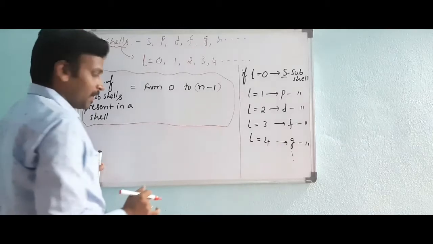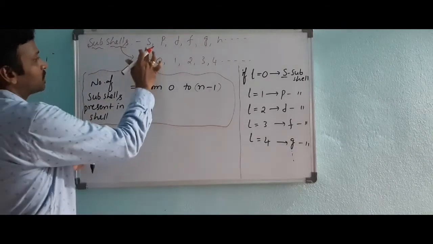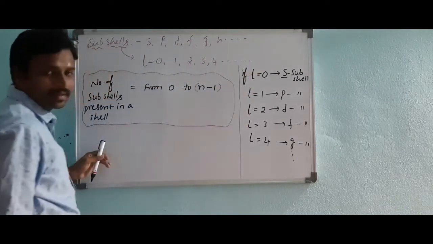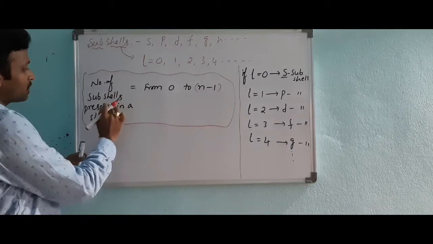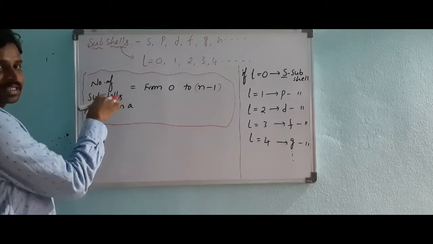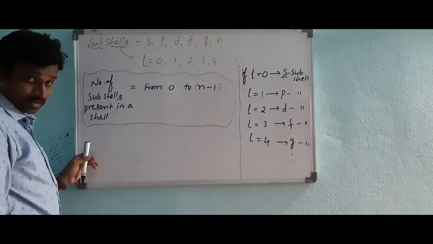Very clear? So here you have what a subshell is: S, P, D, F, G, H and so on. Next, how many subshells are present in a shell? The total number of subshells present in a shell is from 0 to n minus 1.